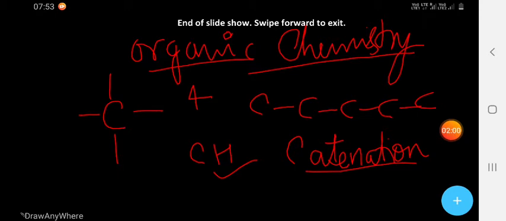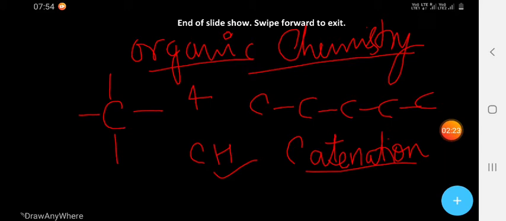Next, organic compounds are in our surroundings. We know that in DNA, in blood, in muscles, in polymers, fuels, medicines, dyes, or cloths, everything contains carbon.